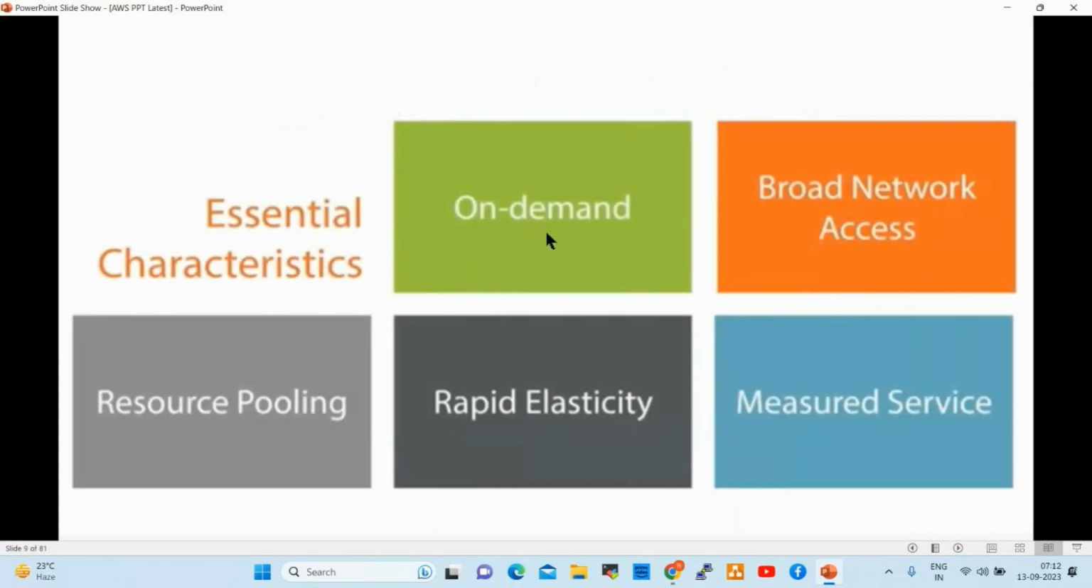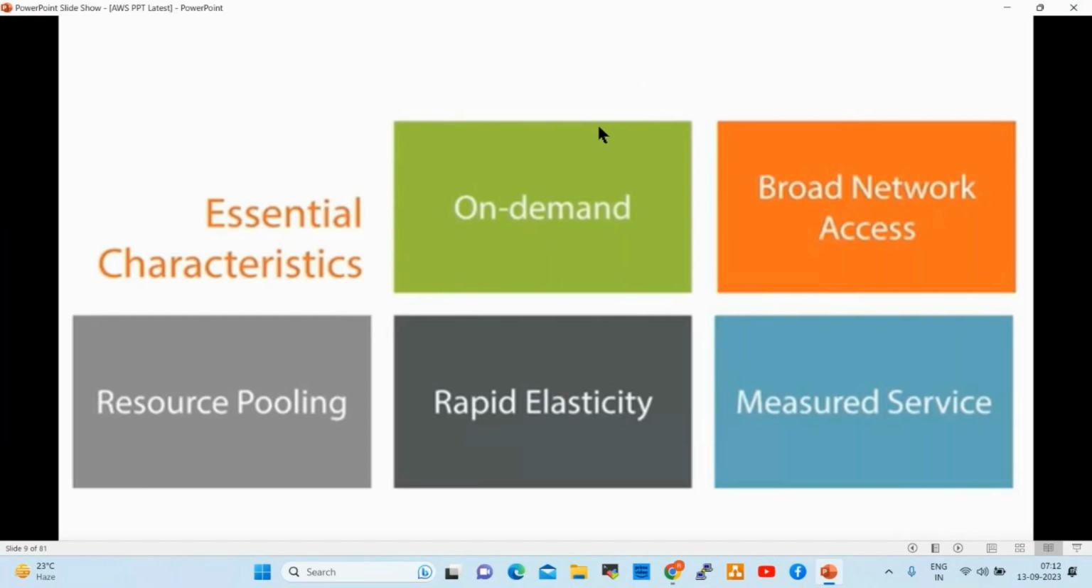First one is on demand. What is on demand? Anyone? Just now we discussed. On demand is instantly, immediately we can create resources in cloud, right? So whenever we get any requirement, whenever we get any request, we can connect to a cloud platform and create resources immediately, which is nothing but on demand.